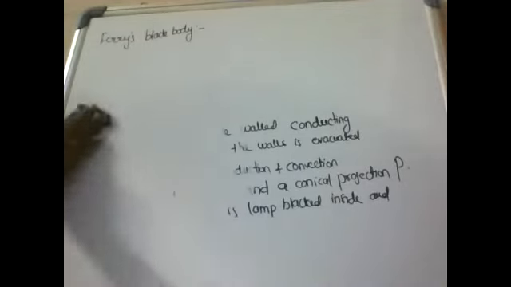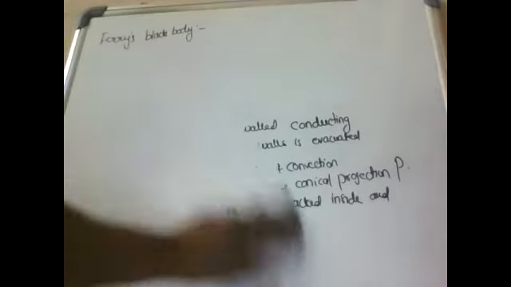So here when the radiation is incident on the hole O, it passes inside the enclosure. The radiation suffers multiple reflections inside the enclosure and is completely absorbed.